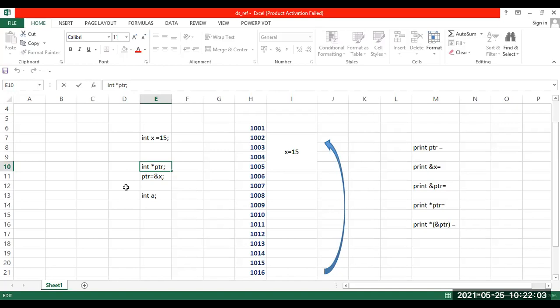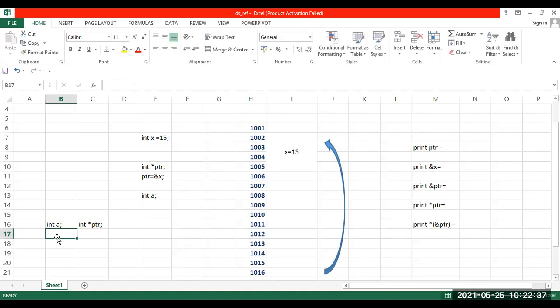See, what is the difference between a normal variable declaration and that of a pointer variable declaration? The only difference is we make use of an asterisk, or that star symbol. So I'll write it here. I will say int a. This is my normal variable, and if I have to declare a pointer variable, I'll say int star ptr. So this is a pointer variable.